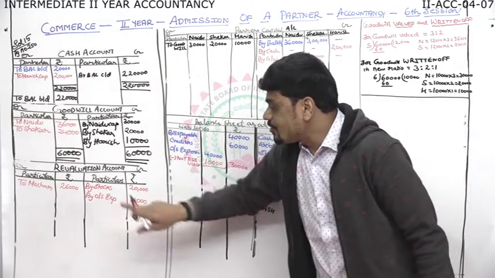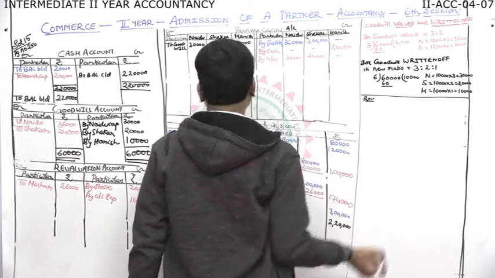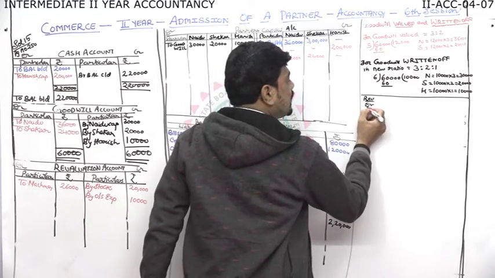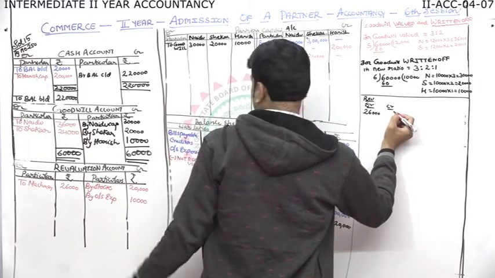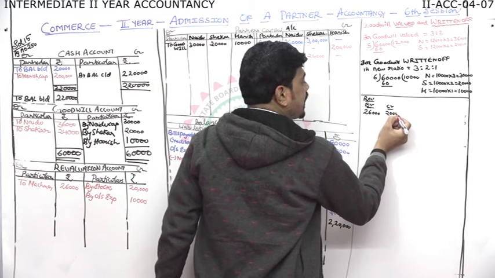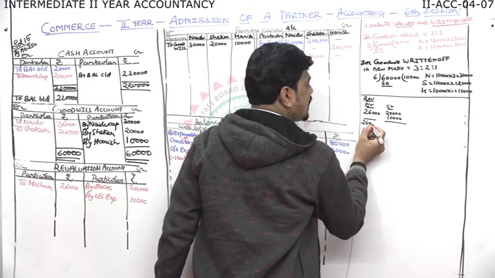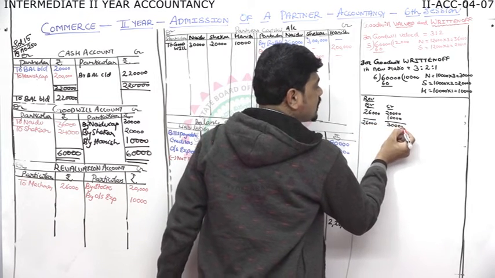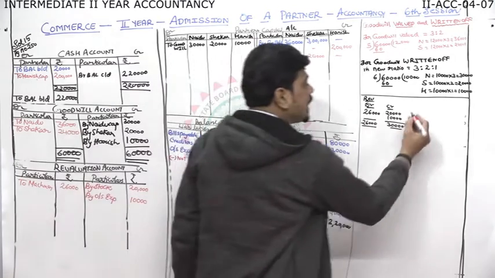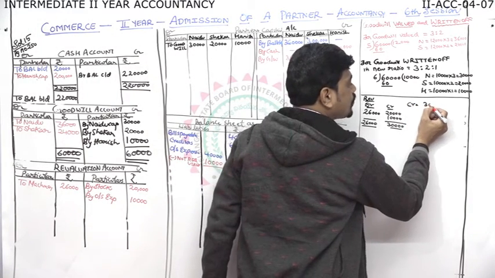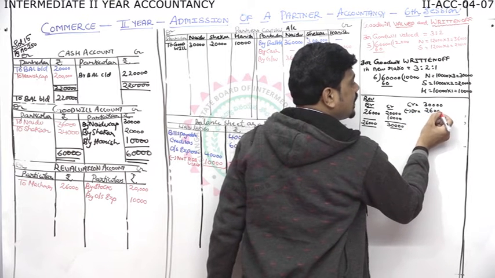Then revaluation account. So as it is again, we'll do the revaluation account working notes. Debit total 26,000. Credit 20,000, 10,000. If we add, debit is 26, credit is 30,000. Now, credit is more again. So we'll get profit. Credit 30,000 minus debit 26,000.